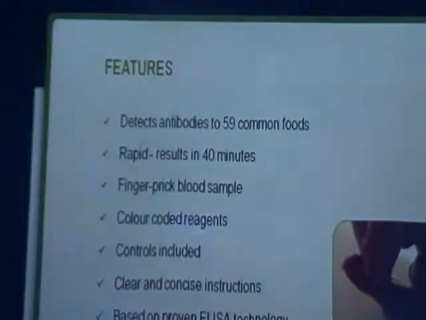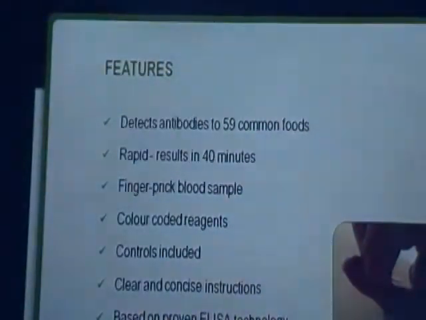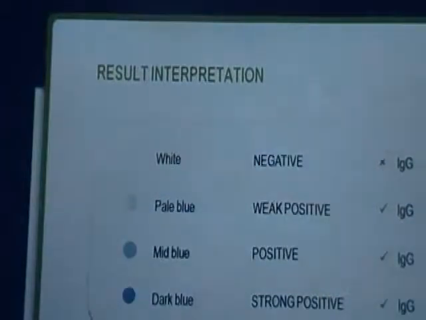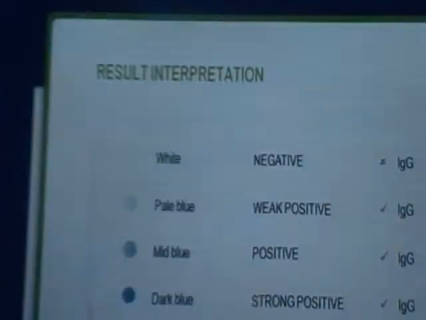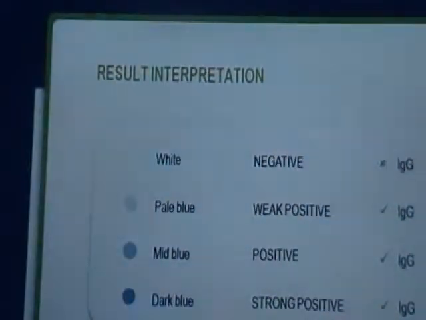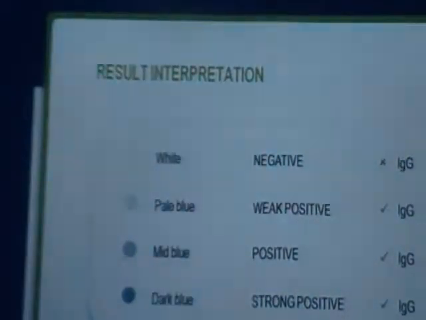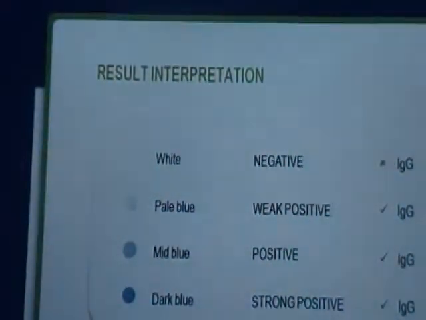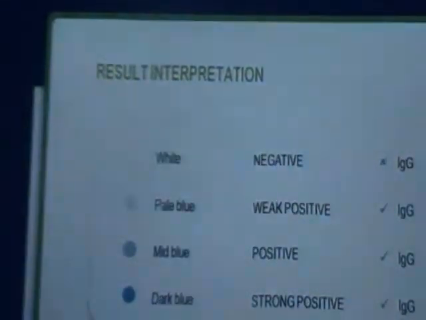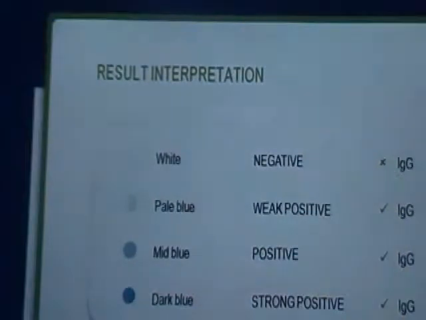Color coded reagents are there. It is a very compact kit, as you can see, which involves all the basic consumables inside the kit. You just require a patient and a finger prick of blood. The interpretation is given on the basis of the color gradation. White gives clear negative, pale blue gives weak positive, mild or mid blue gives positive, and dark blue gives strong positive.